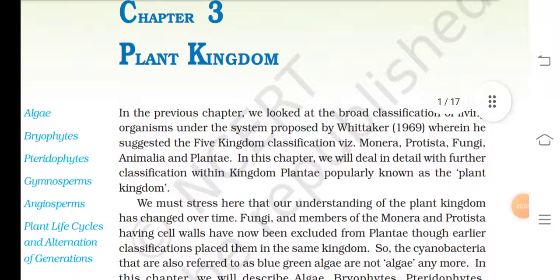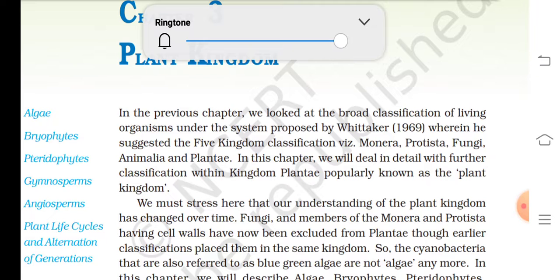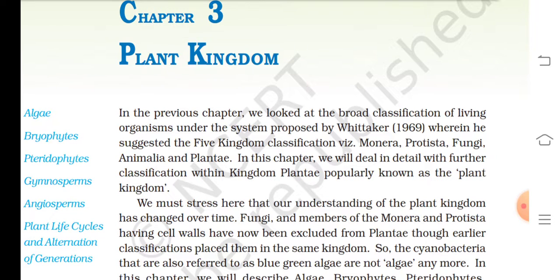Plant kingdom. In the previous chapter, we looked at the broad classification of living organisms under the system proposed by Whittaker in 1969, wherein he suggested the five kingdom classification, that is Monera, Protista, Fungi, Animalia and Plantae. In this chapter, we will deal in detail with further classification within kingdom Plantae, popularly known as the plant kingdom.